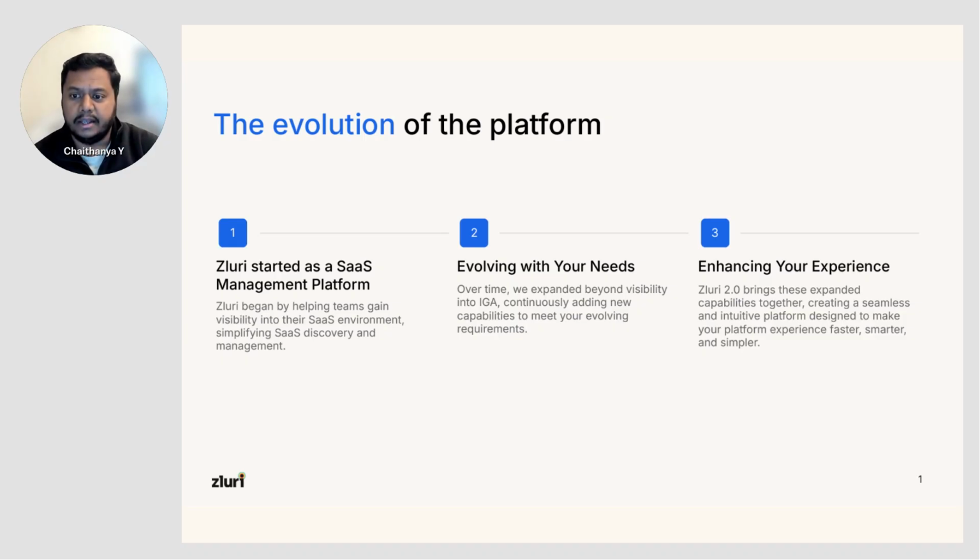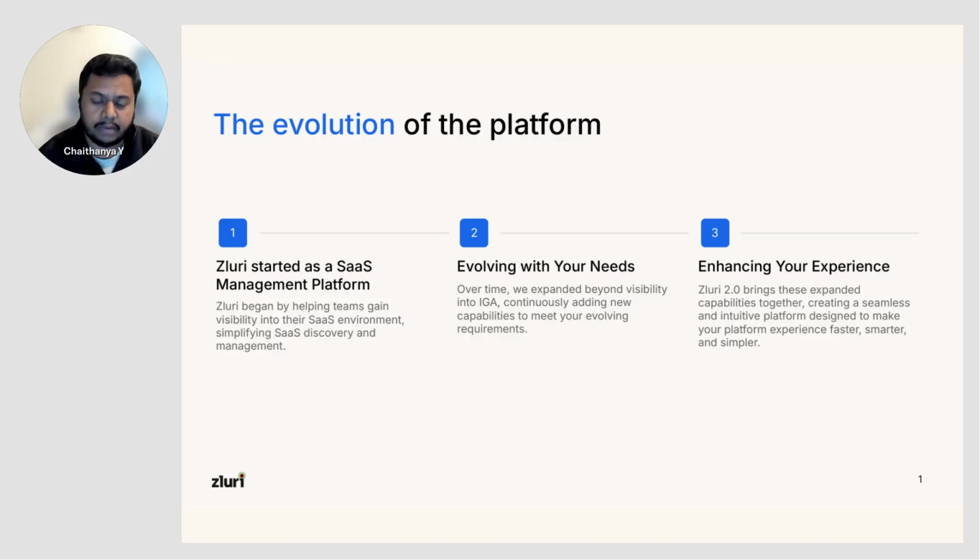When we realized that we are able to connect with multiple different applications and get a lot of data points onto Zluri, we realized that it is very, very important that we help teams gain visibility into their SaaS environments, help them with SaaS discovery, and ensure that they're able to manage these SaaS applications really well.